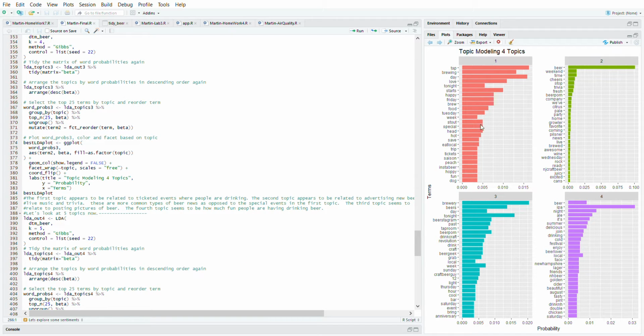The first appears to be related to ticketed events where people are drinking. The second is more low-key, like weekly beer events, beer releases, trivia nights, live music. The third appears to be related to posting pictures of beer again, with the hashtags beer porn, drink craft, beer geek, craft beer guy. The fourth one appears to be how much fun people are having drinking beer.